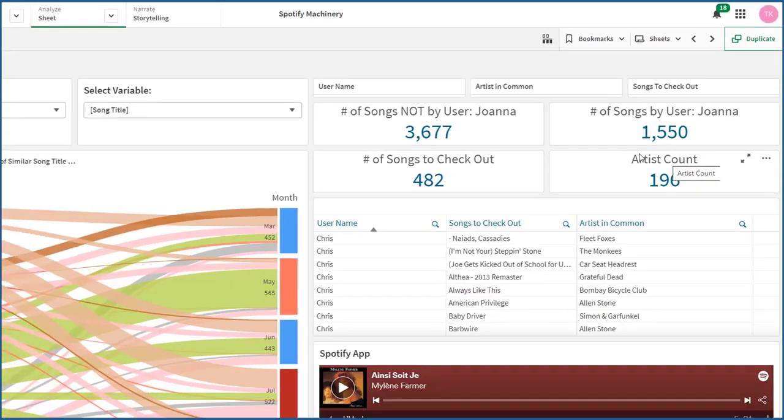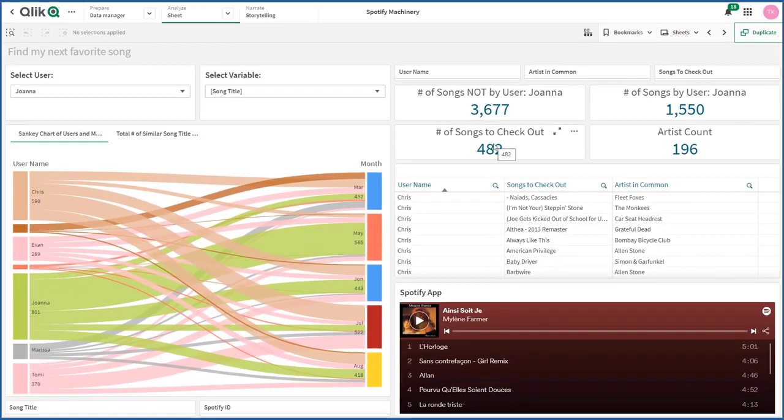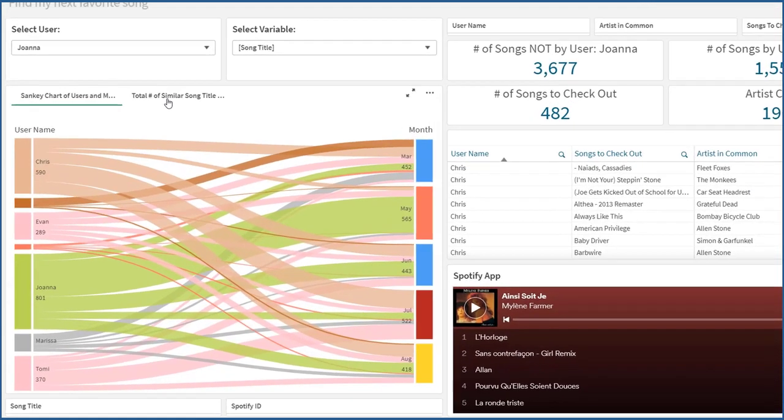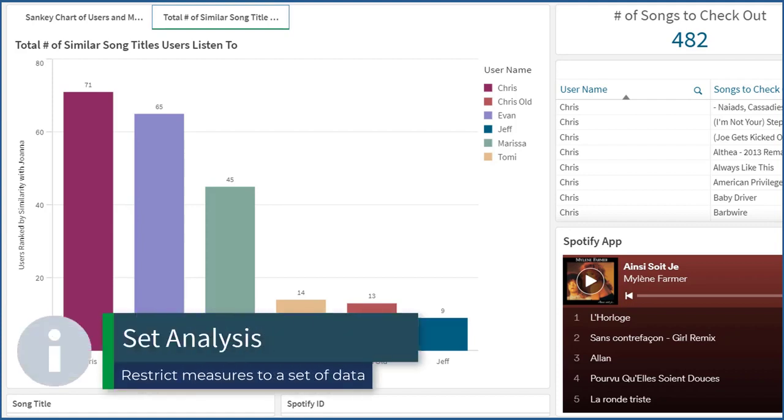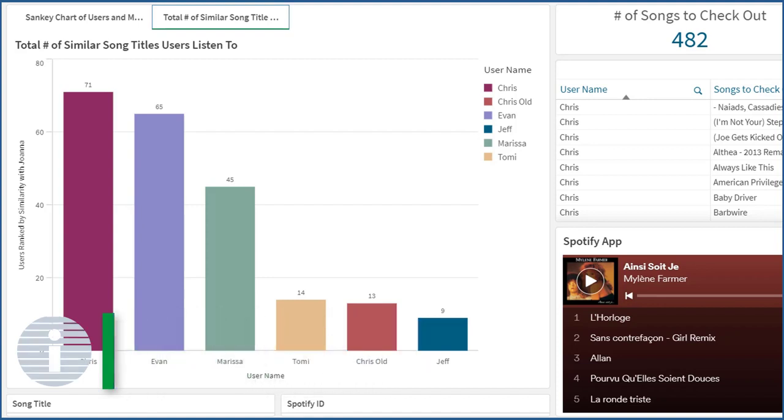Going back to the container object, I'll switch to a bar chart where I have done some super cool things here. Now in this bar chart, I can see for Joanna which sets of friends have more songs in common with Joanna. Let's take a step back to understand what has just happened here, because this is more than just a bar chart. In Qlik Sense, I'm taking advantage of our set analysis operations, a powerful tool we have, to find songs which Joanna listens to and her friends also listen to.